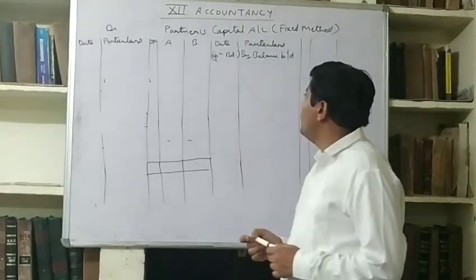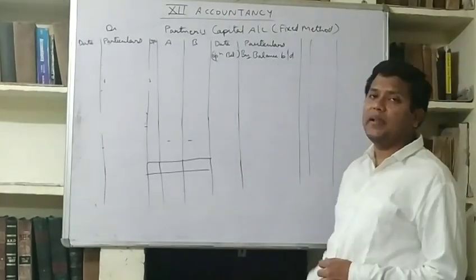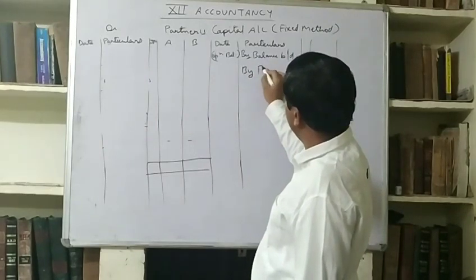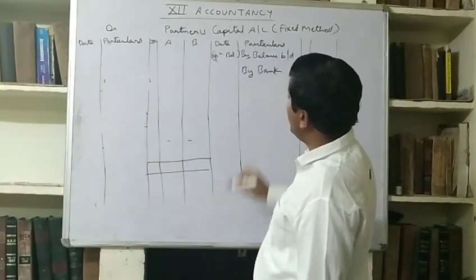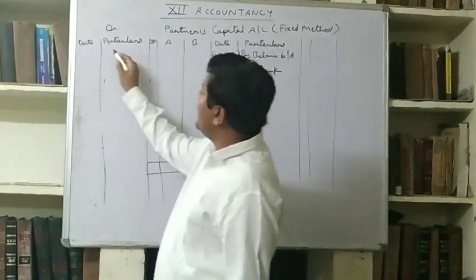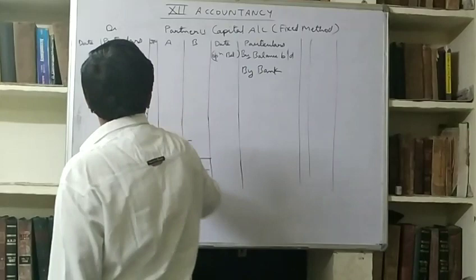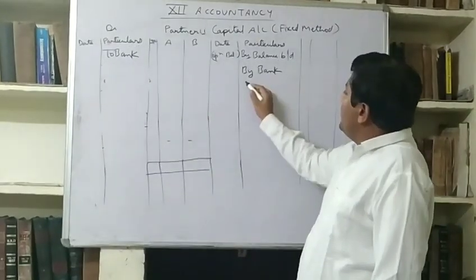In this account, we will write down opening balance by balance BD and additional capital by bank, and if capital is withdrawn, then to bank.